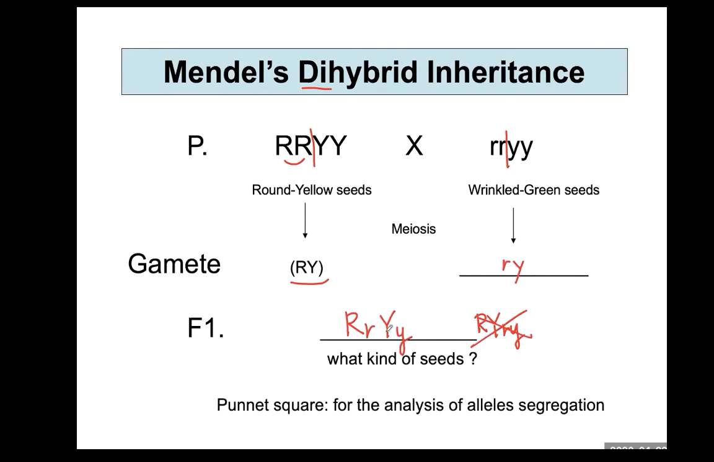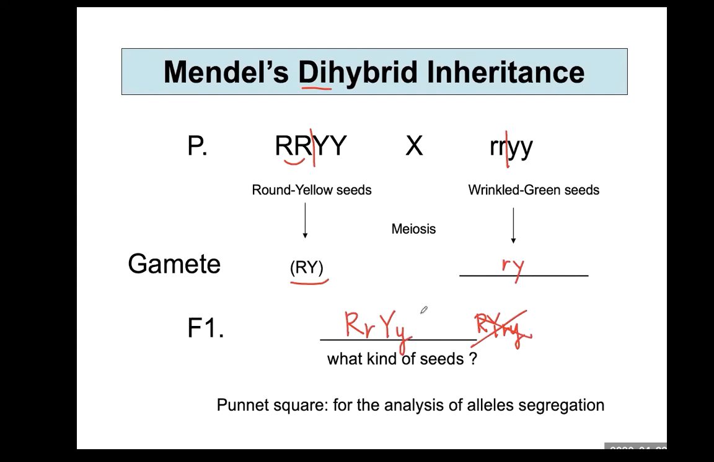All of these RrYy offspring would have a round yellow seed, which has the double dominant phenotype. Therefore, at least one uppercase letter is enough to show the dominant phenotype. So large R, small r, large Y, small y will appear as a round yellow seed.